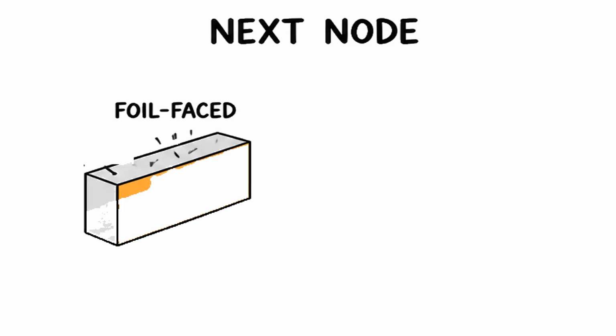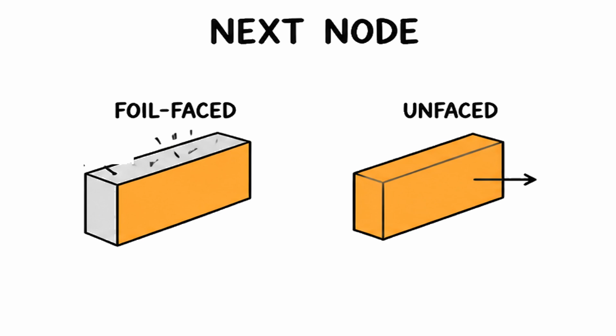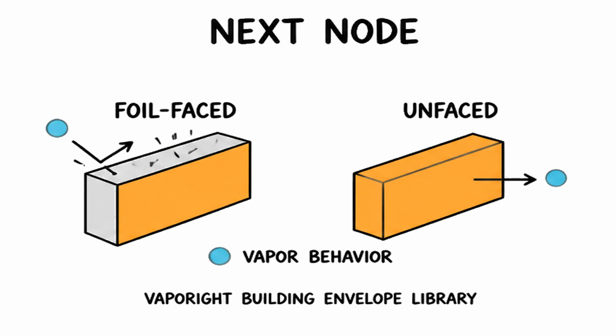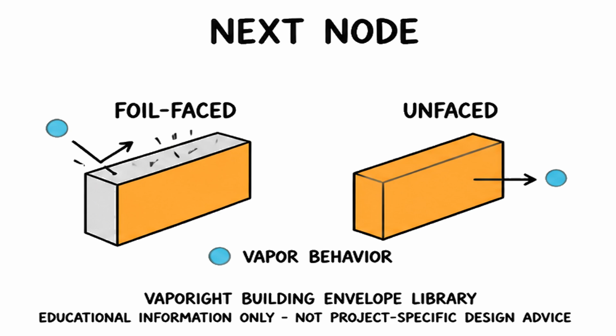Next node, foil-faced versus unfaced rigid foam. A thin facing can change vapor behavior. Vaporight Building Envelope Library. Educational information only, not project-specific design advice.